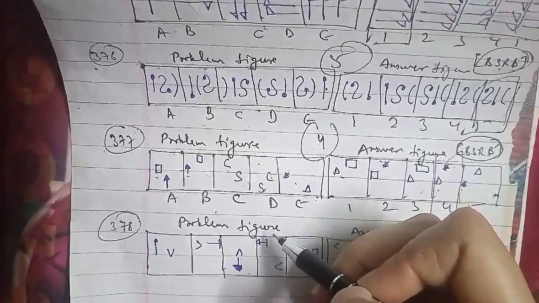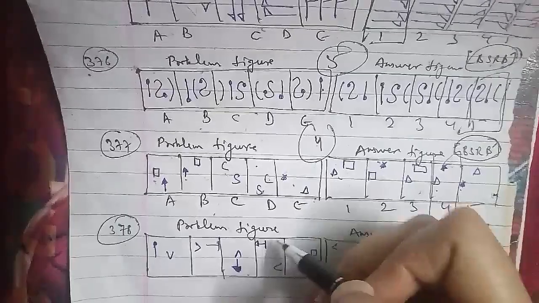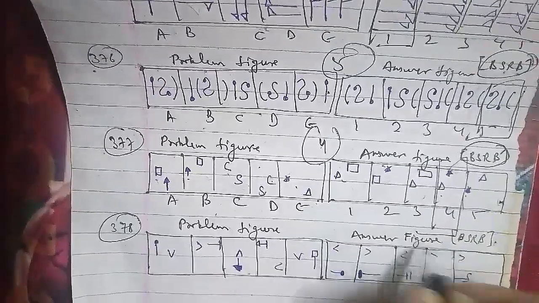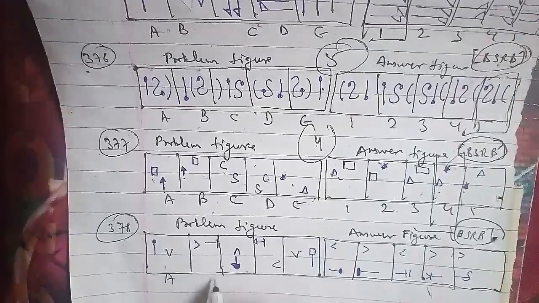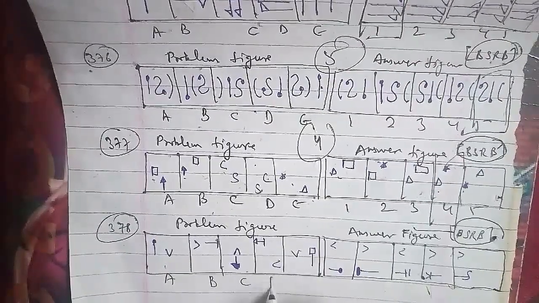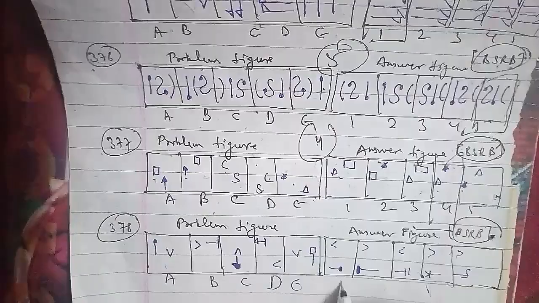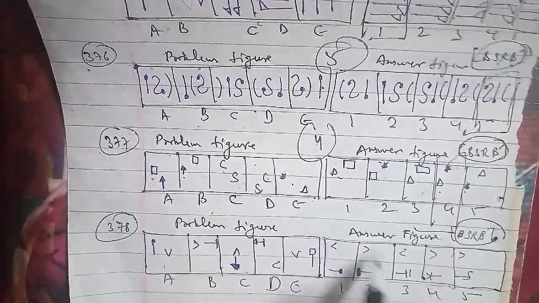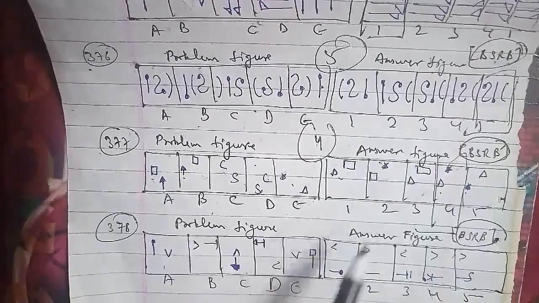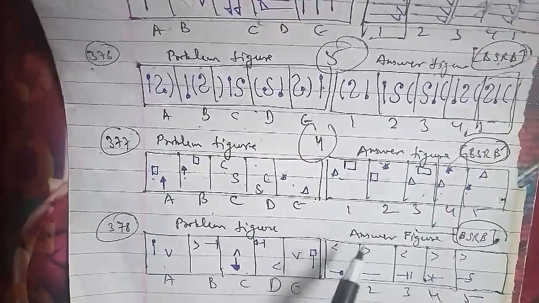question here. Let's go ahead with another one, that is your 379th question of the session that we have to discuss. The problem figures and the answer figures, which have been asked in the BSRB question paper, are named as A, B, C, D and E.